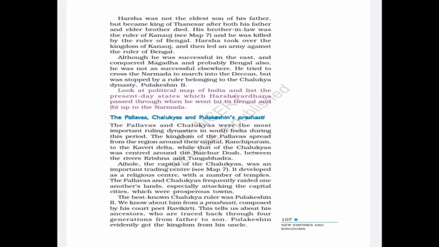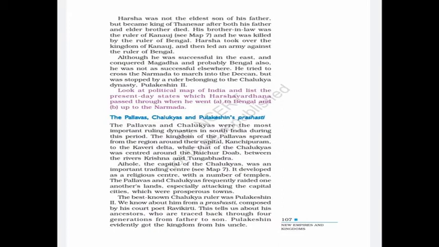The most important rulers of South India were the Pallavas and Chalukyas. The Pallavas had their capital at Kanchipuram, in the Kaveri Delta, while the Chalukyas, whose capital was Aihole, were centered around the Raichur Doab between the rivers Krishna and Tungabhadra. There were many religious centers and a number of temples in the capital Aihole.